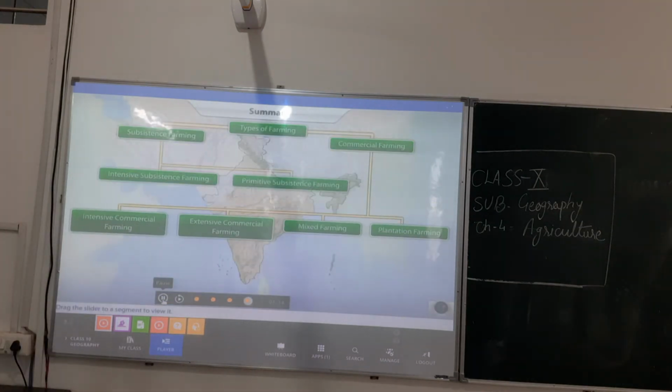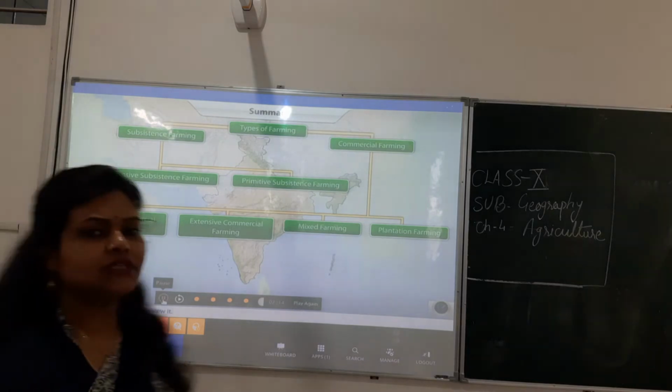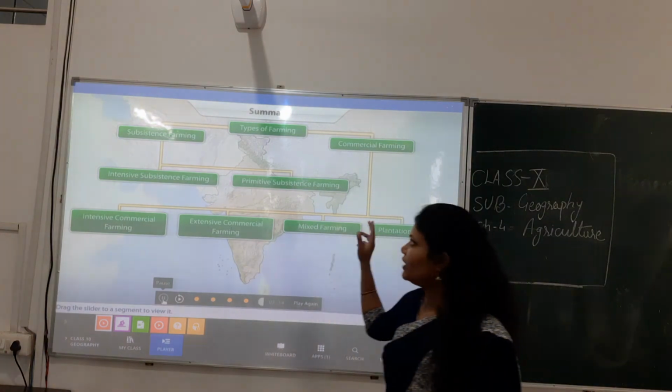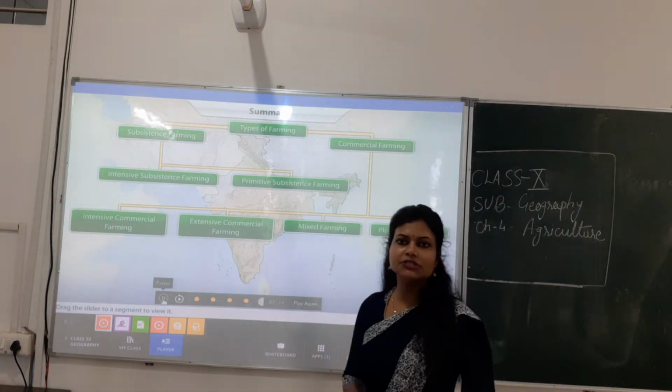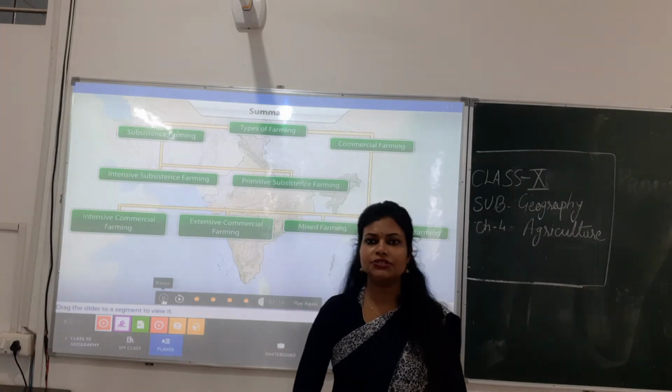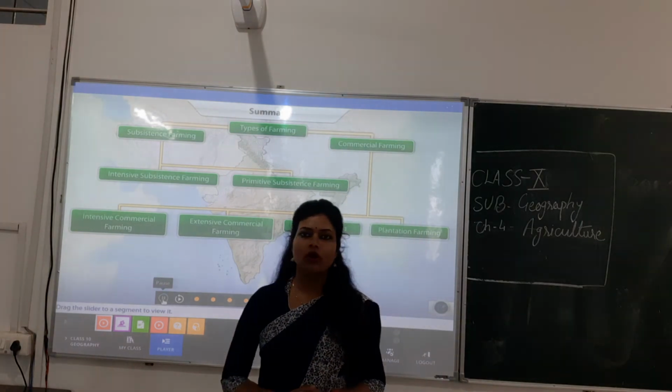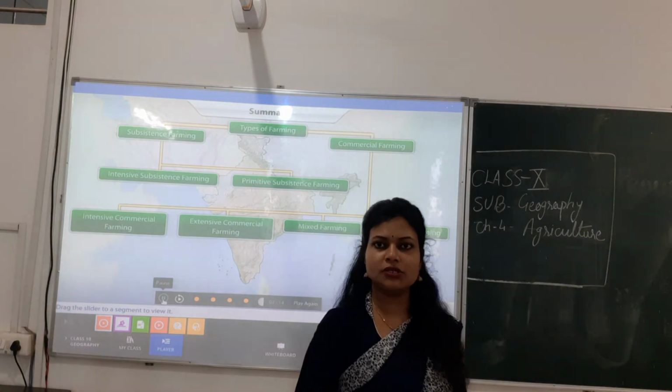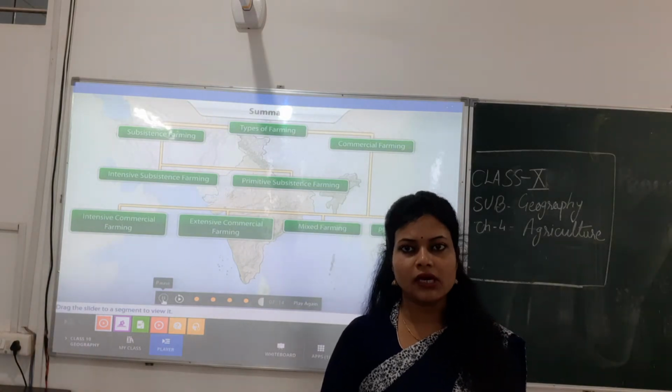Farming is thus done in many different ways throughout the country, based on the geographical conditions of the place, the amount of labor, and the level of technology used. So what we have just discussed is a conclusion. We have learned that 50% of the population was engaged in agriculture, and they also contribute to our national income, that is the earning in our country.